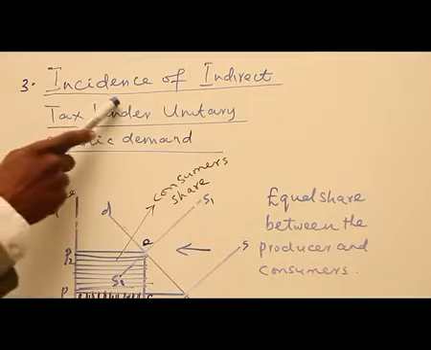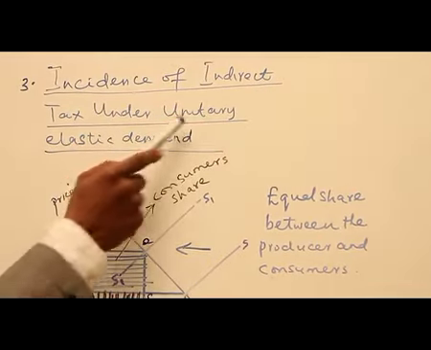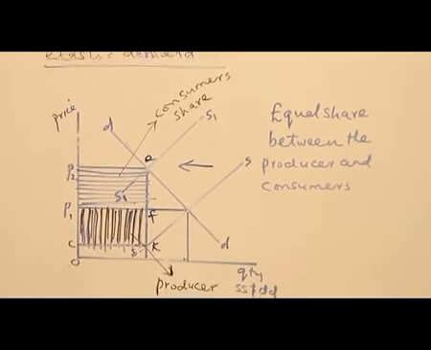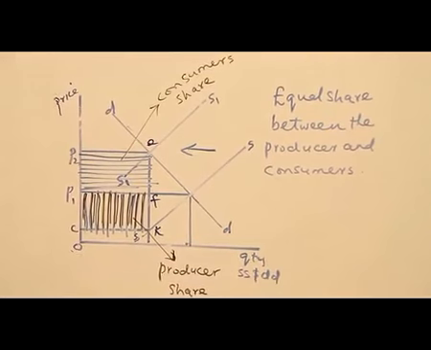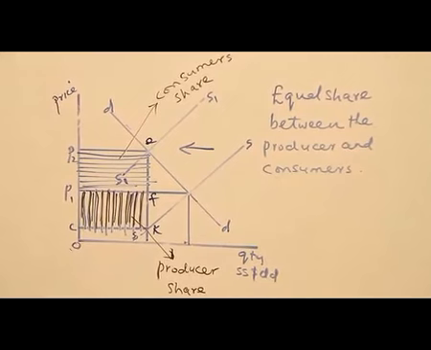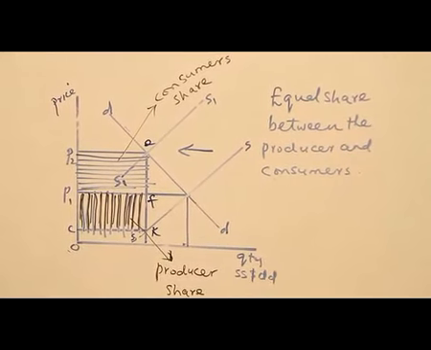The third one is the incidence of indirect tax under unitary elastic demand, when you have unit elasticity of demand. We understand that here the change in price and the change in quantity demanded are equal. That is, the commodity has unitary elastic demand. But in a situation where we have tax, how are they going to share the burden of the tax? Who will take the responsibility? Who will take the burden of that tax?